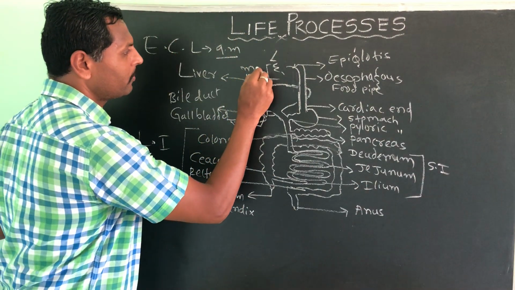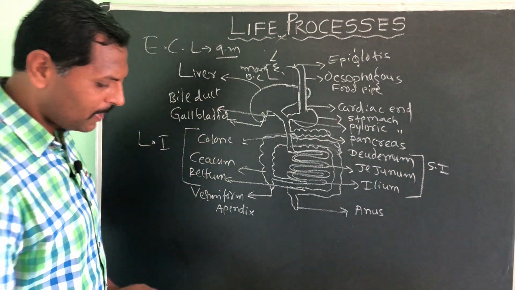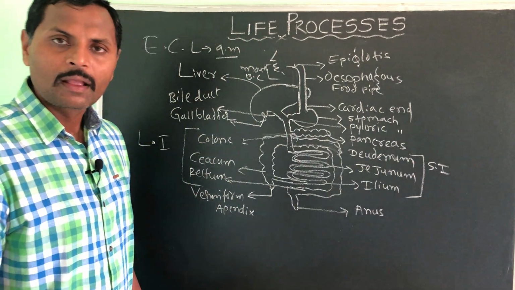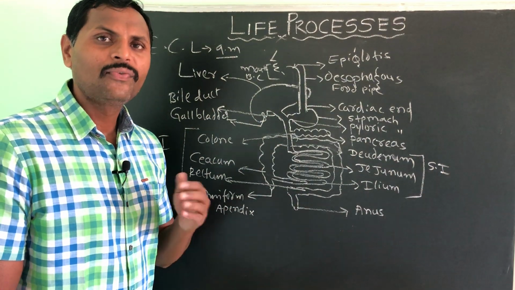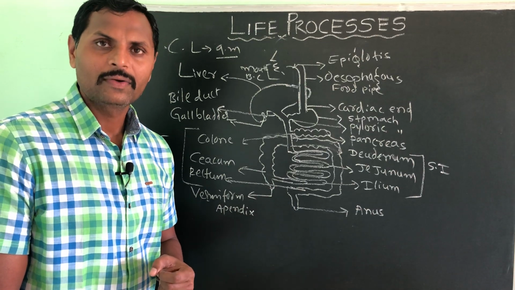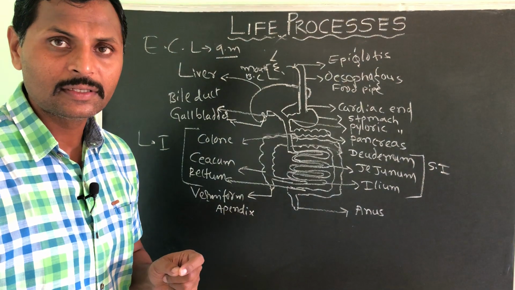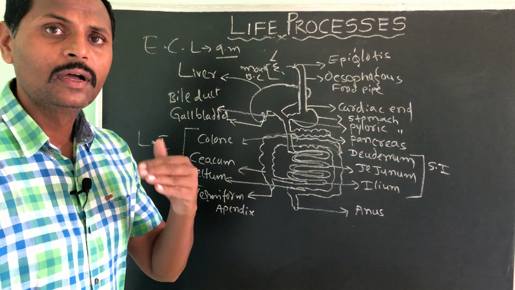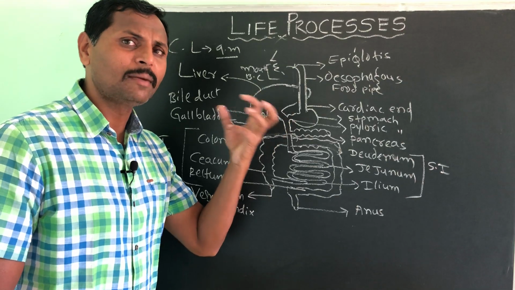Our buccal cavity helps in the first conversion of complex into simpler food. The buccal cavity or mouth is involved in digestion first. What all things do we find in the buccal cavity?